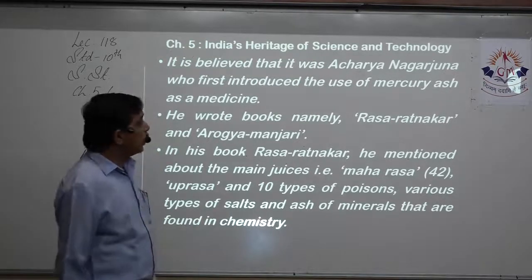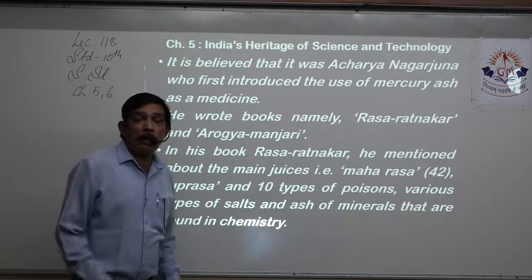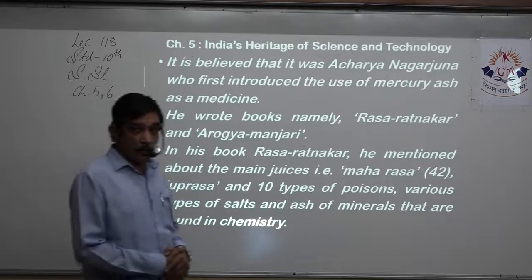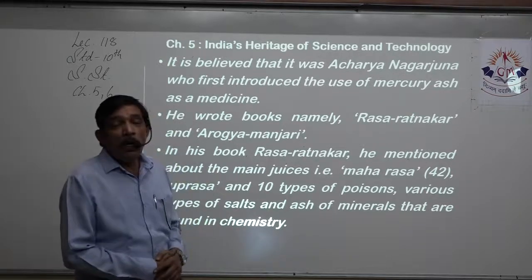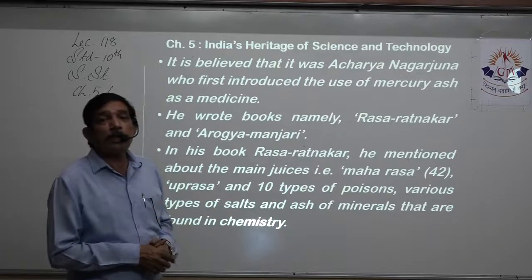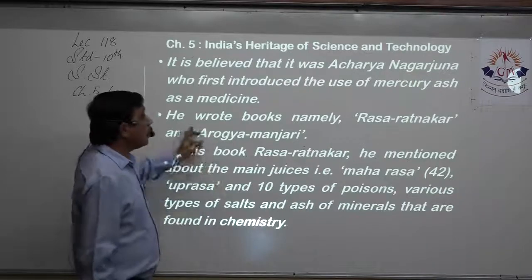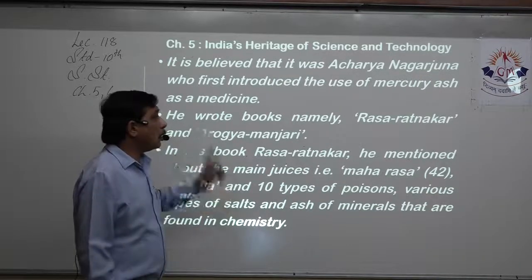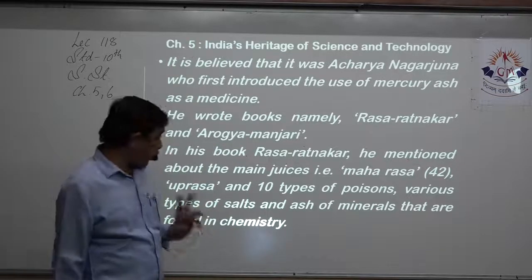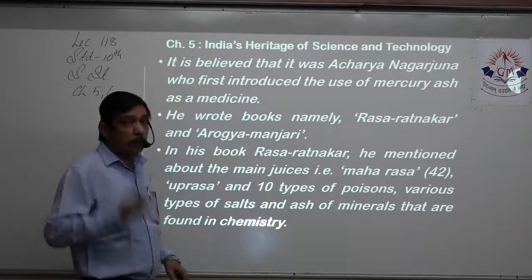It is believed that Acharya Nagarjuna first introduced the use of the ash of mercury. He is the first person in India who introduced the use of the ash of mercury in medicine. He wrote books, and this is very important: Ras Ratnakar and Arogya Manjari. These are the two books written by him. Ras Ratnakar, what does it contain? That also you have to mention.